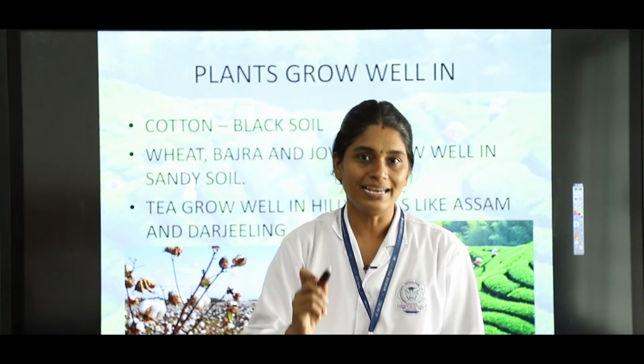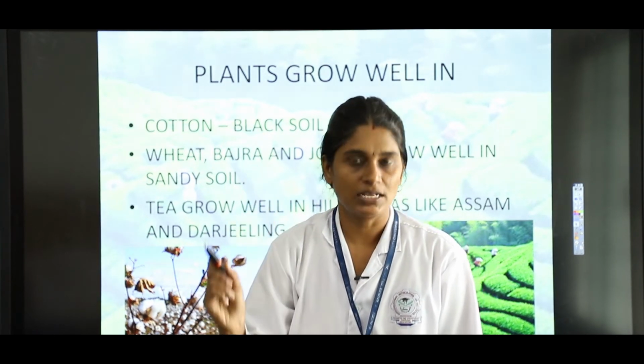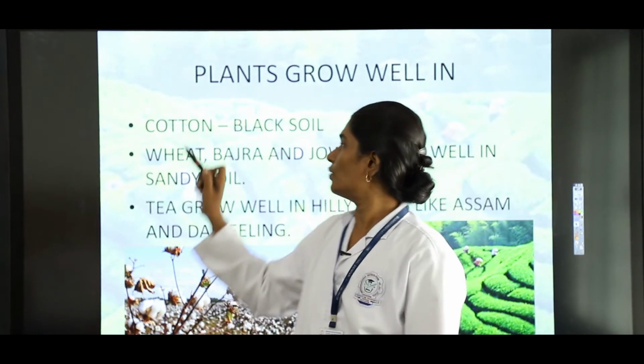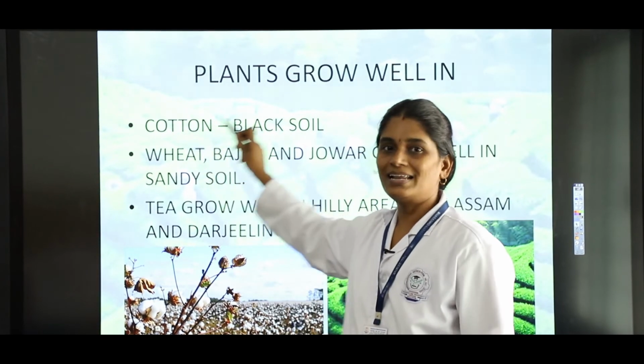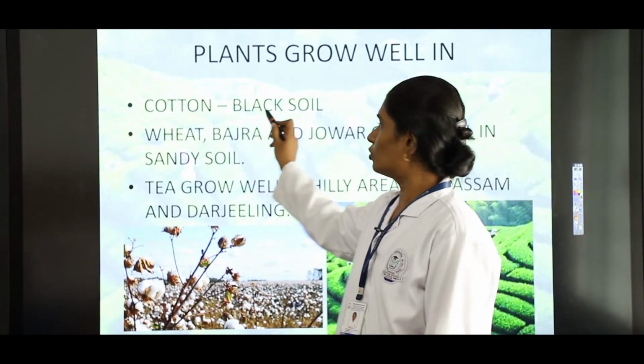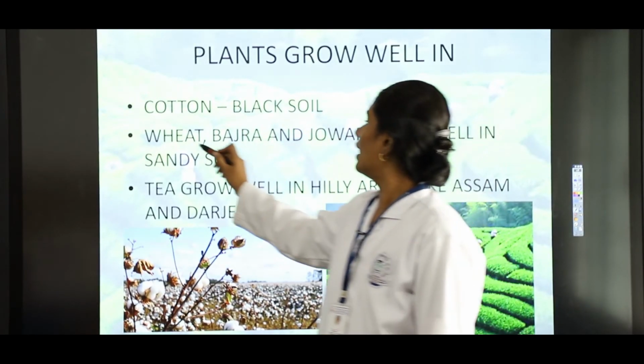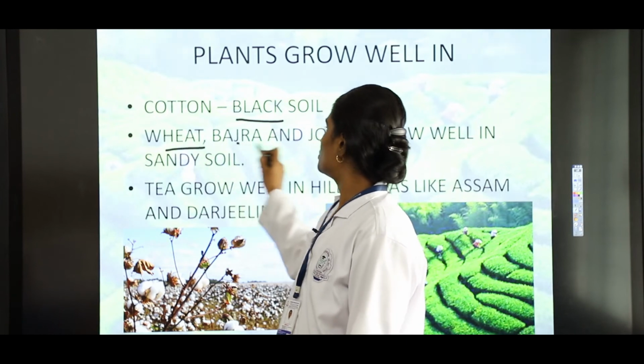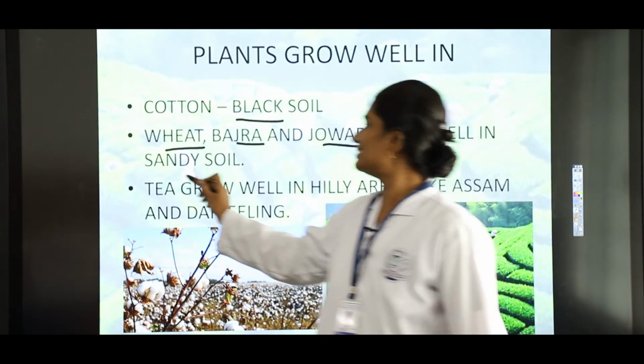Cotton grows well in dash soil. They would have asked it in the fill-up or choose-the-answer. So you have to answer, cotton grows well in black soil. Okay. So cotton grows well in black soil, and then wheat, bajra, jowar grow well in sandy soil.